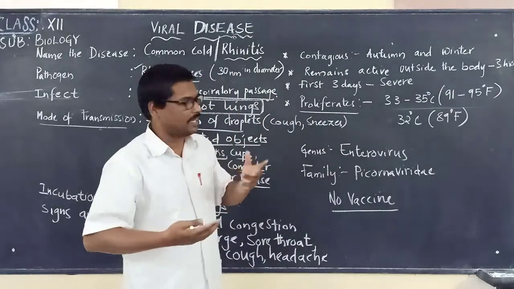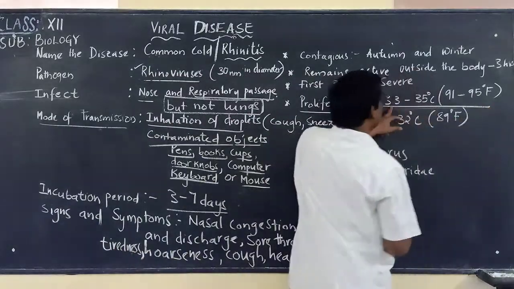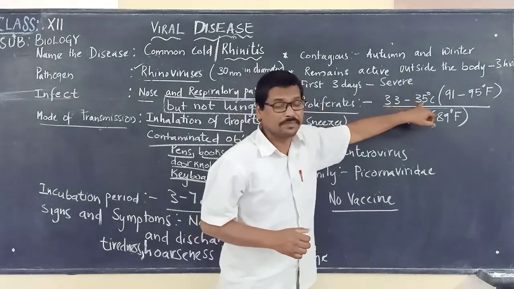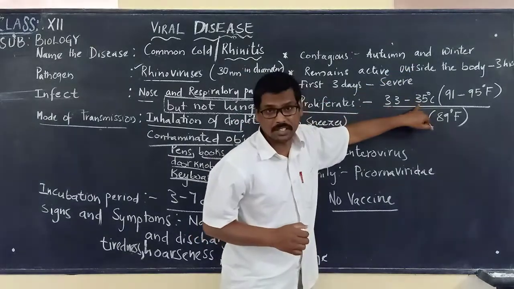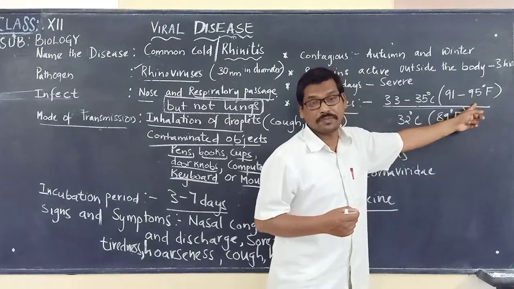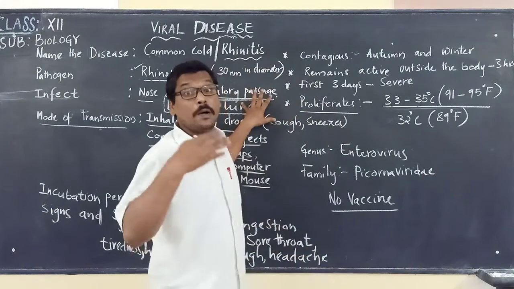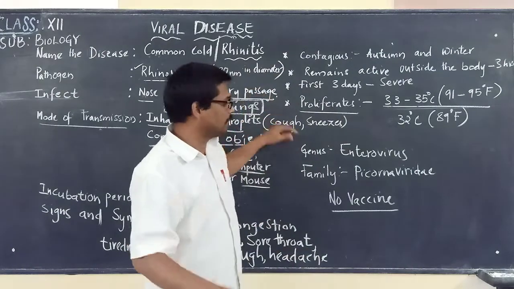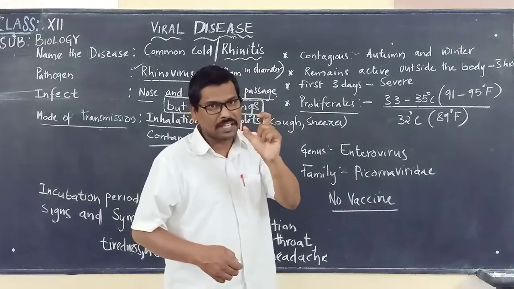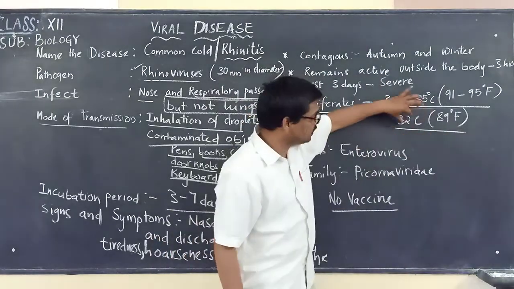And if you see, this particular virus will be proliferating more. Proliferates means what? Multiplies. This virus will be multiplying more at a temperature of 33 to 35 degrees Celsius, or centigrade. At this temperature it will be multiplying rapidly. The same in Fahrenheit is 91 to 95 degrees Fahrenheit. This is the most favorable temperature for this virus to multiply.